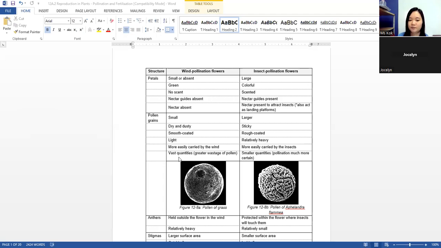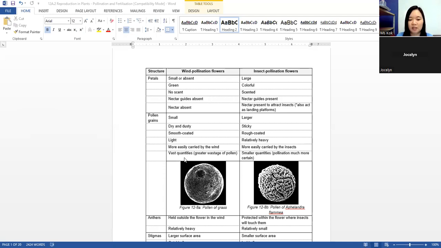If the wind blows in the wrong direction, you still have some pollen grains for the next blowing of the wind. The wind may blow in the wrong direction now, but it might blow in the right direction later.